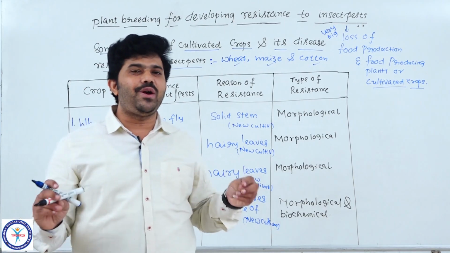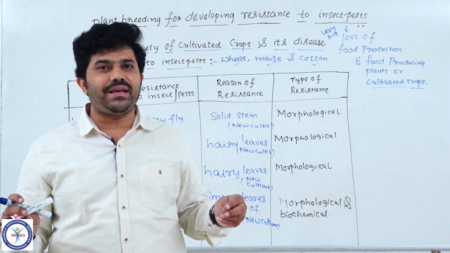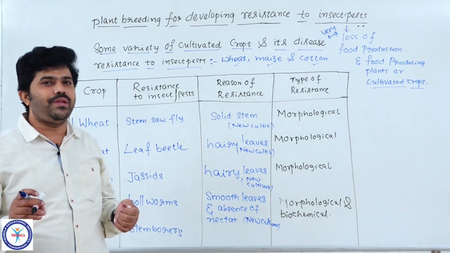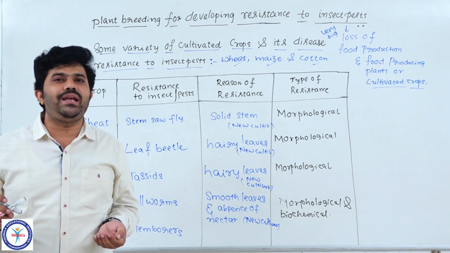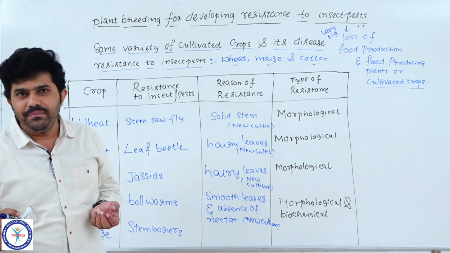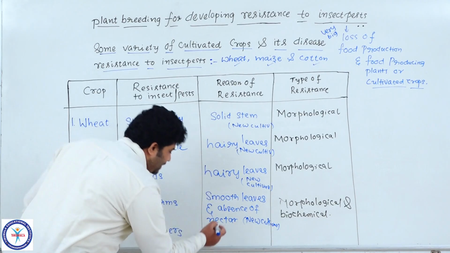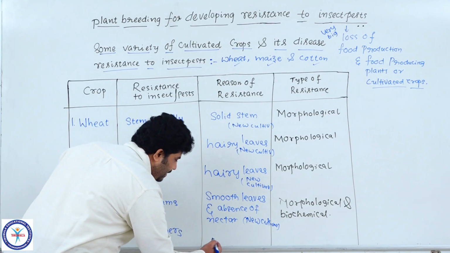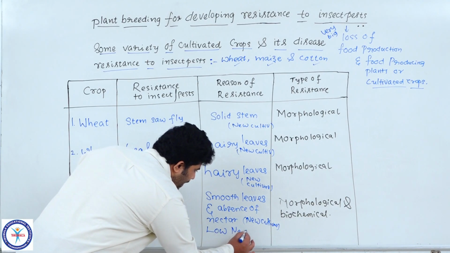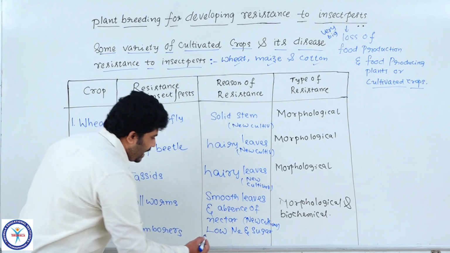Then the maize plant is not getting any destruction. The maize plant is not getting a very big infestation created by the insect pests. Then automatically that crop is growing very healthy and giving more yield of whatever grains we are obtaining from the maize plant. So now you better write here what we changed, what we altered, that biochemical alteration we did here, that is low N2 and sugar, low N2 and sugar and